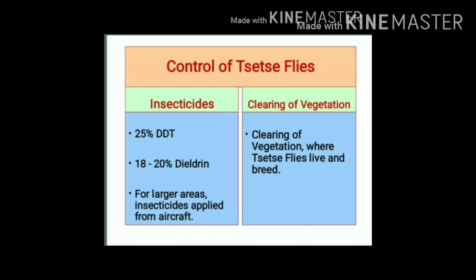Control of tsetse flies includes use of insecticides and clearing of vegetation. Insecticides used to control tsetse flies include 25% DDT or 18 to 20% Dieldrin. For application of insecticide in large areas, aircraft can be used. Clearing of vegetation where tsetse flies live and breed is one of the important control measures.